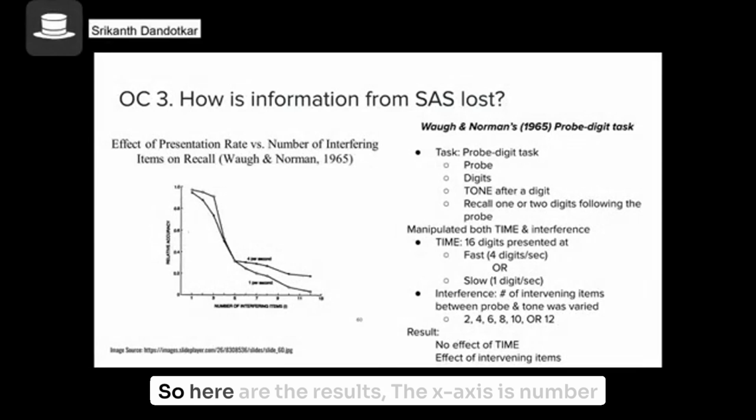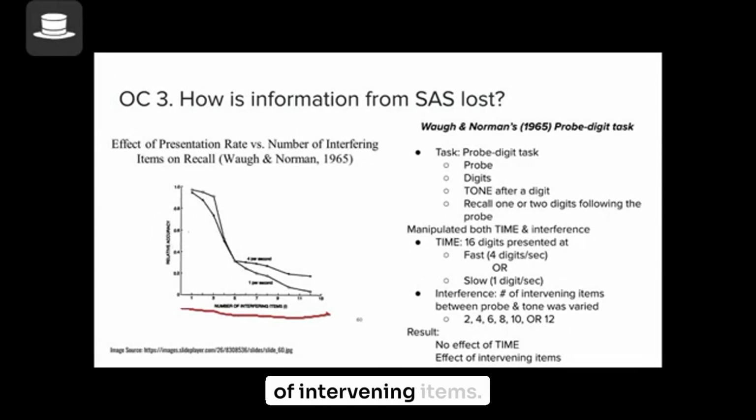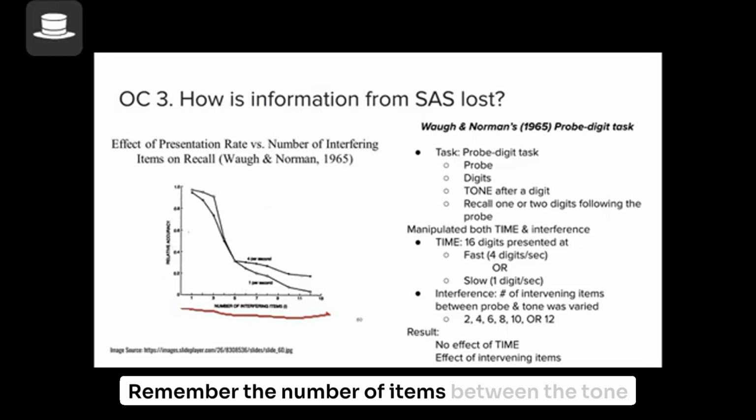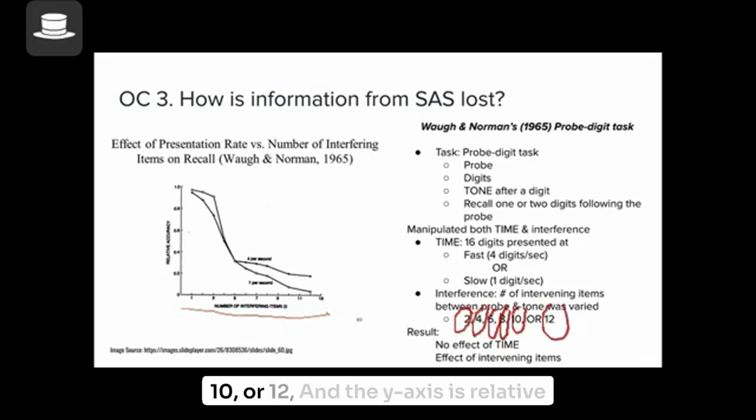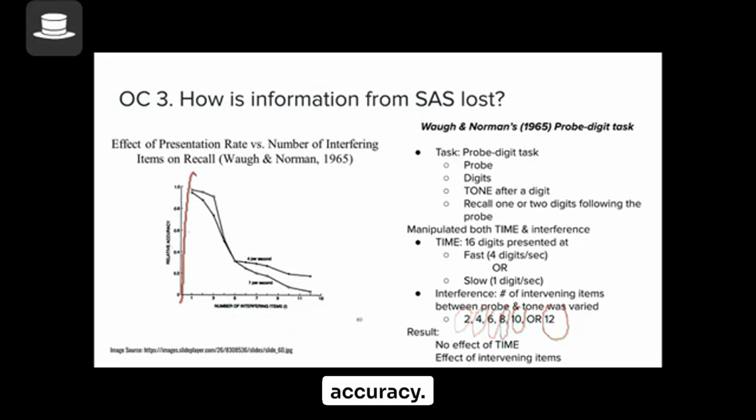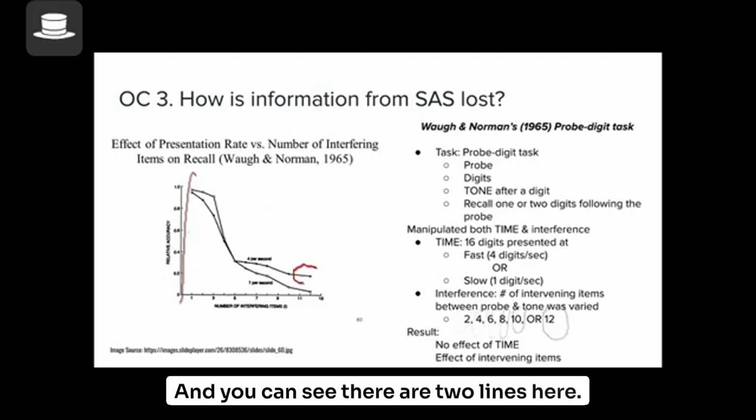So here are the results. The x-axis is the number of intervening items. Remember, the number of items between the tone and the probe item was either 2, 4, 6, 8, 10, or 12. And the y-axis is the relative accuracy. You can see there are two lines here. This is the line for items presented at 4 digits per second, the fast condition. And this is the 1 per second slow condition.